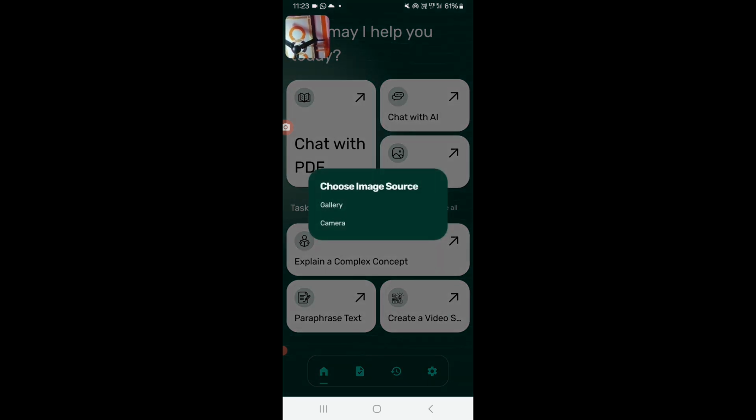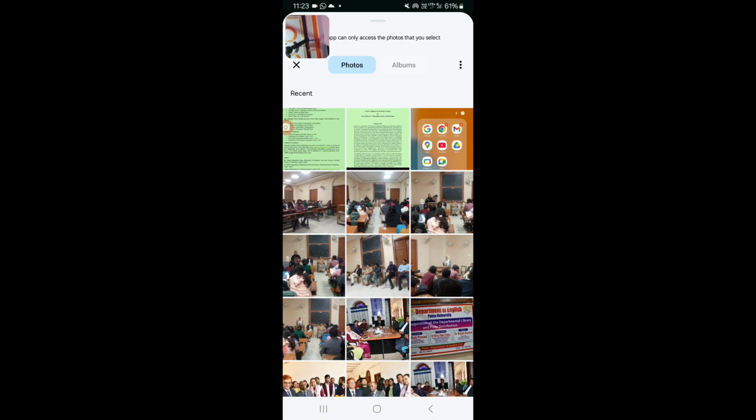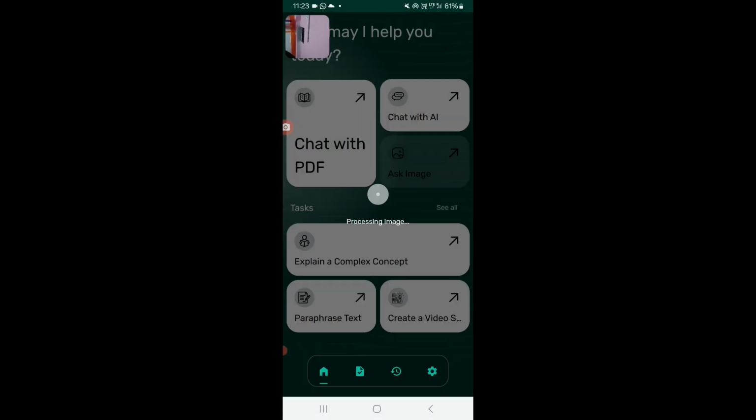I have clicked on Ask image and now I am swiping from left to right. Gallery. Camera. So I am going to choose an image from the gallery. I am clicking on that, and here I am going to choose an image.